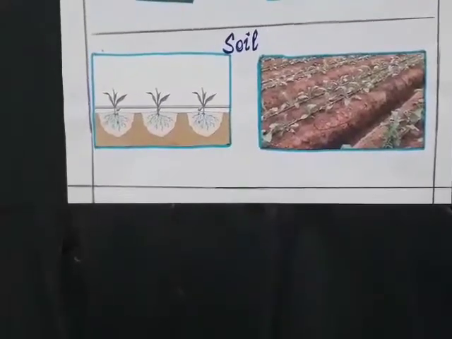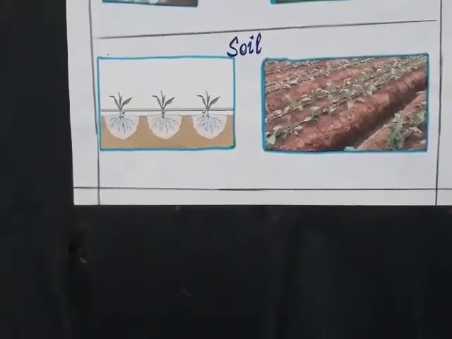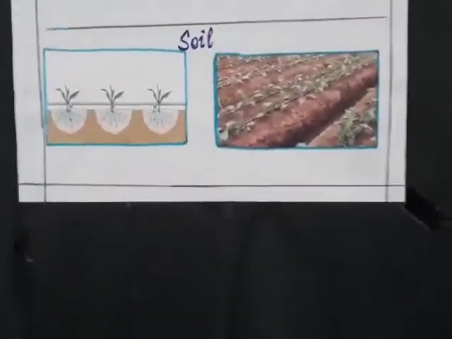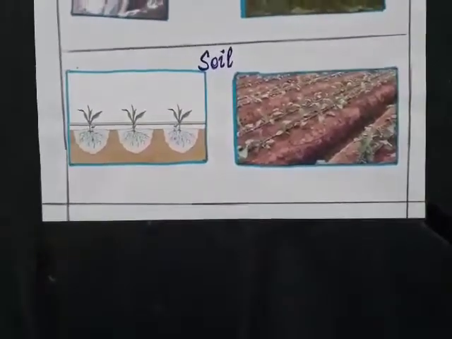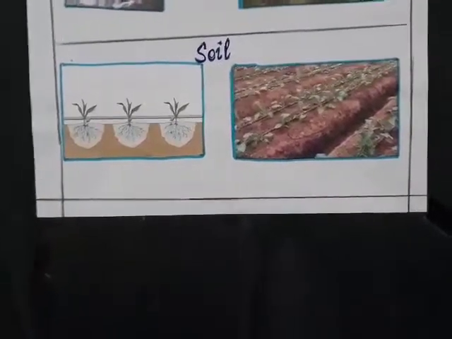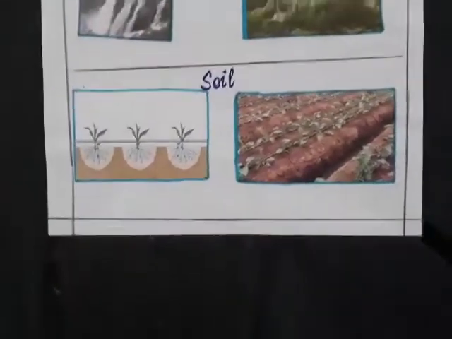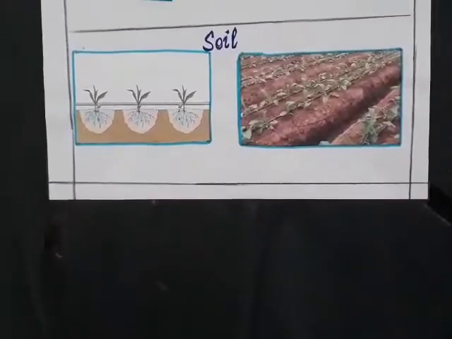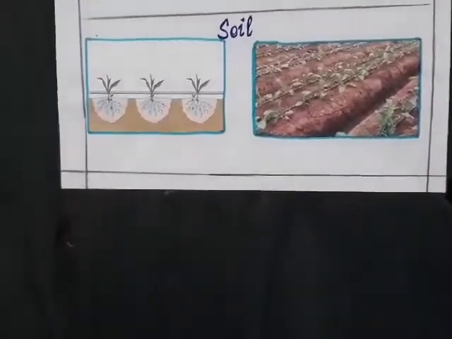Okay, the next topic is soil. Soil is again a natural resource. Soil is a natural resource that provides minerals and water to all land plants. Where is the soil used? Soil is very necessary, particularly for agricultural crops.